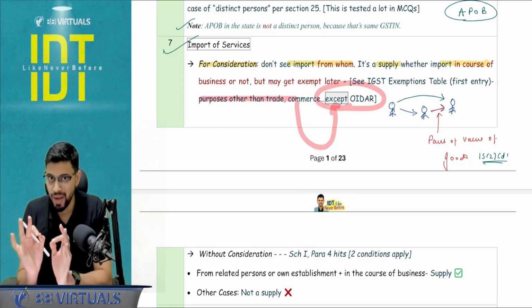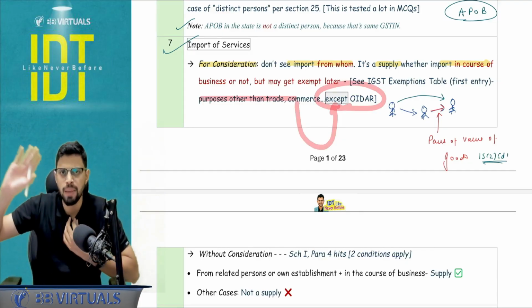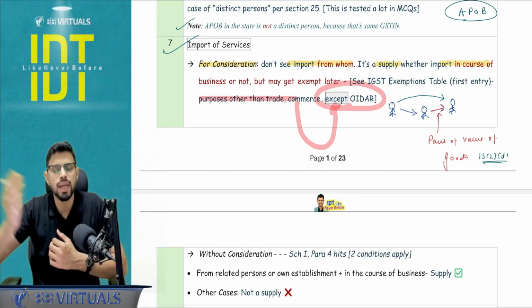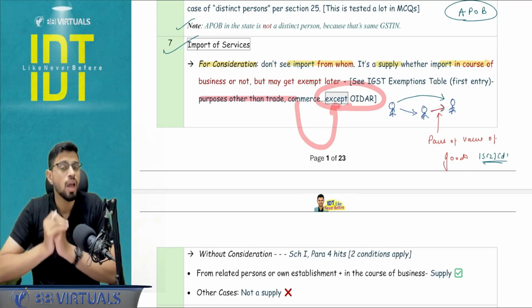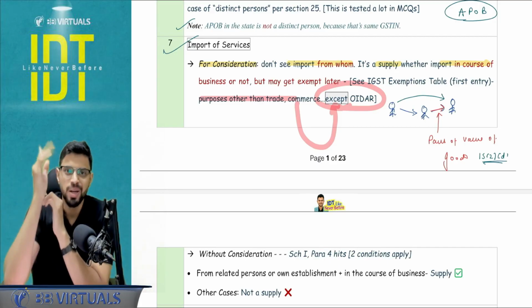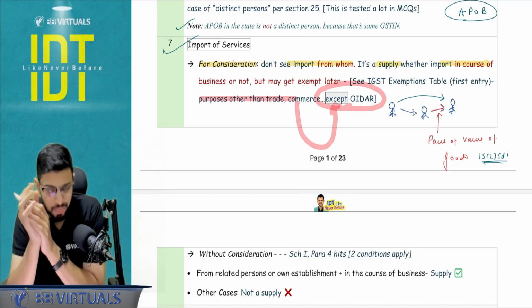OIDAR is always going to be taxable. So if tomorrow I am importing some OIDAR service, online advertisement, online gaming, for example, online gaming is OIDAR, though online money gaming is not OIDAR. So let's say e-gaming for the purpose of my personal entertainment. It is not related to the business, but it is still going to be a supply and it will not be exempt. It will not be exempt, right?